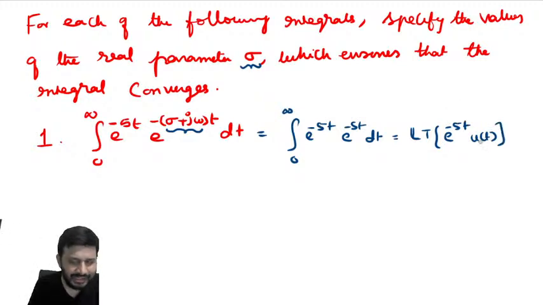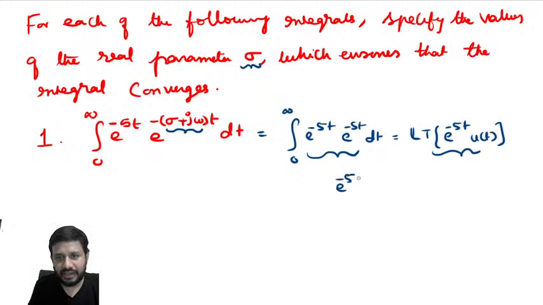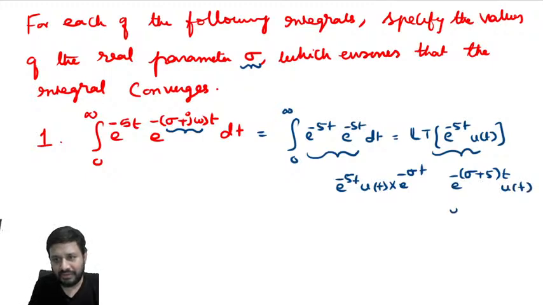Indirectly, it is asking us to calculate the ROC. Laplace transform of e power minus 5t u of t, what is the ROC? This will be multiplied with e power minus sigma t. Now this becomes e power minus of sigma plus 5 into t u of t. This has to converge. Converge means sigma plus 5 must be greater than 0, so sigma greater than minus 5. This will be your answer.